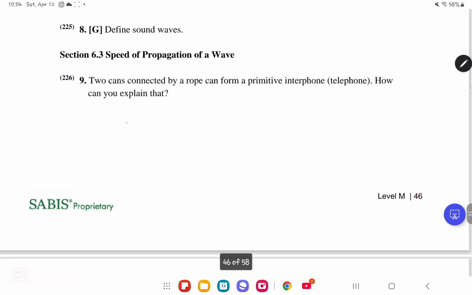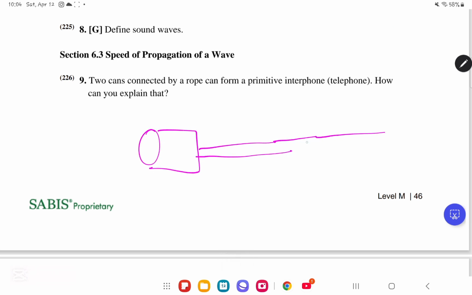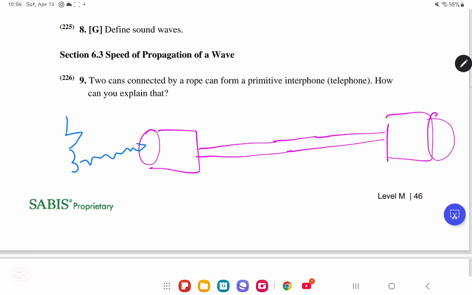So again, you have the can over here, and then you have the rope. It's connected to then another can. Okay? So what's happening is that when this is a person, let us say, I cannot draw a person, this is the nose, this is the mouth. Oh my goodness, this is the nose of the person and this is the mouth. Now the person is going to be talking. These are the sound waves.